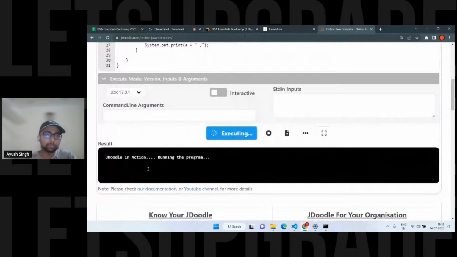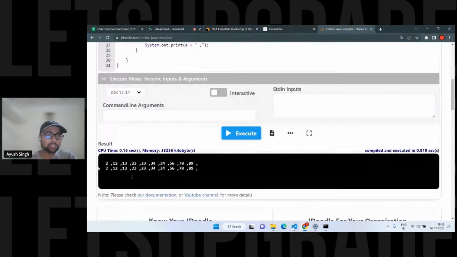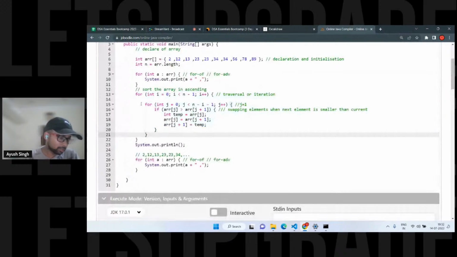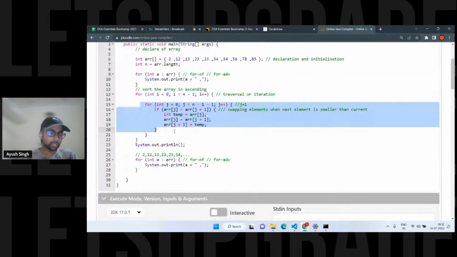This will be same, but my array is already sorted. What change do I have to make in here to make this more optimized? I don't want to go for n square. If you remember, for bubble sort, the time complexity is n square in the average case and the worst case. But in the best case, it is n. But not with this code.